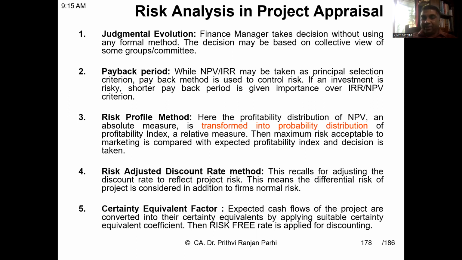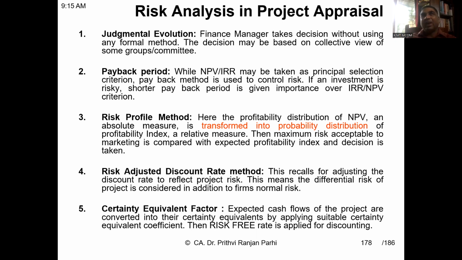Certainty equivalent factors. The expected cash flows of the project are converted into certainty equivalents by applying a suitable certainty equivalent coefficient. Then a risk-free rate is applied for discount. What does it mean? Let me explain. In every project, we first of all compute cash flows, and these cash flows are uncertain.